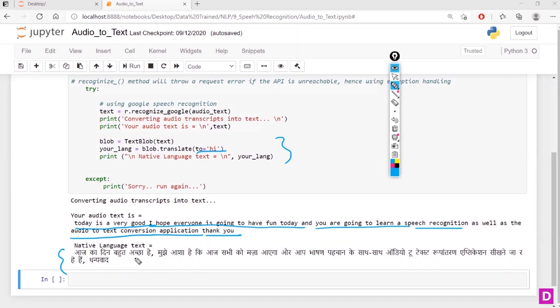You can think of many ways that you can use this application for different purposes.